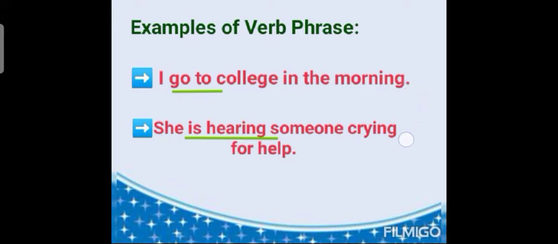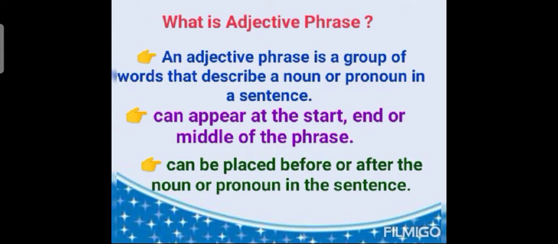In the second sentence, is hearing is the verb phrase where hearing is the main verb and is is the auxiliary verb. It is added up with a few more words to give an entire new meaning to the sentence.